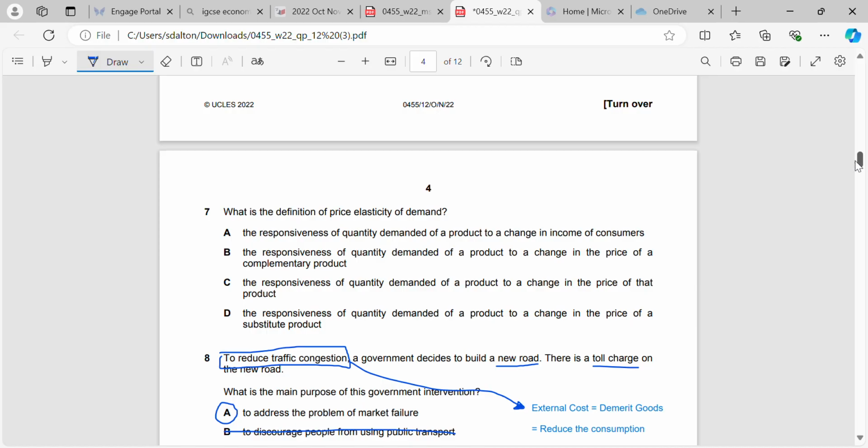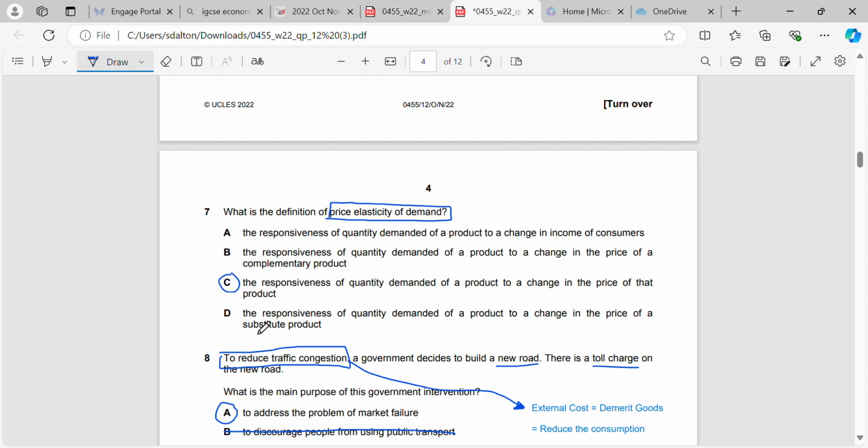Okay, definition of PED. I won't spend too long on this. You can go look at your definition of PED. It's on the first slide of the PED chapter, I believe. It is the responsiveness of quantity demanded of a product to a change in the price of that product.